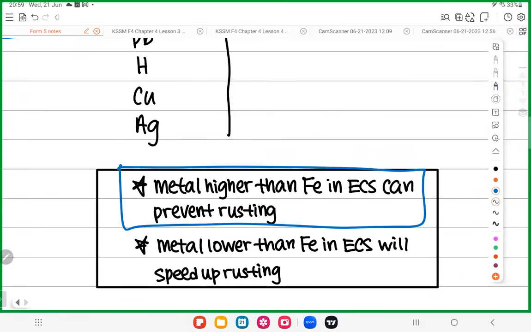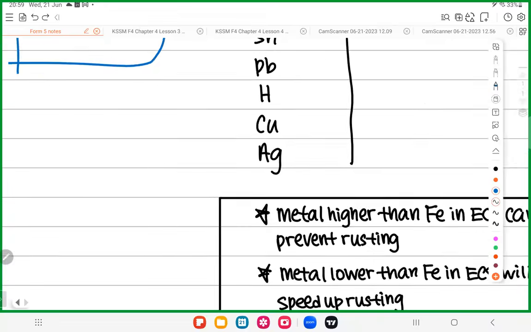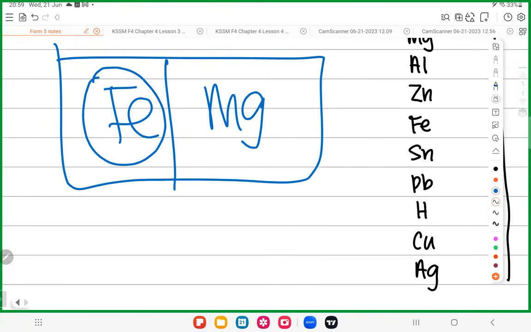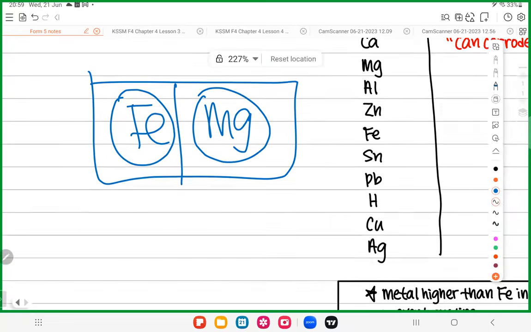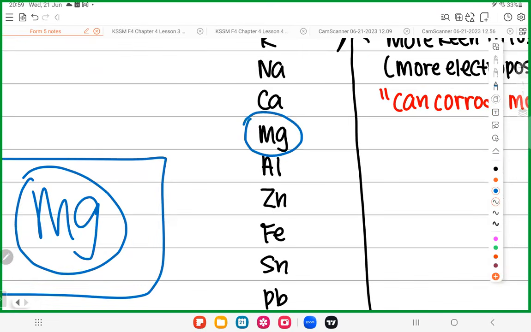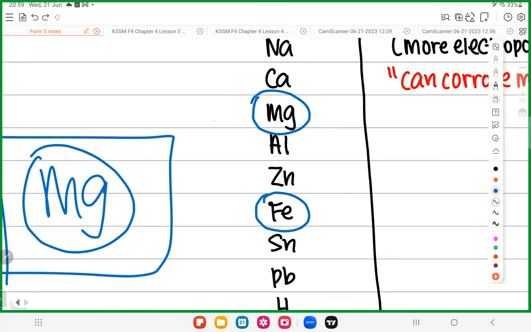For example, if you connect iron with magnesium, look at your ECS, please. Magnesium is here, iron is here. So magnesium is higher than iron in ECS. So the higher metal will die. What happens? Magnesium will die, iron will survive.